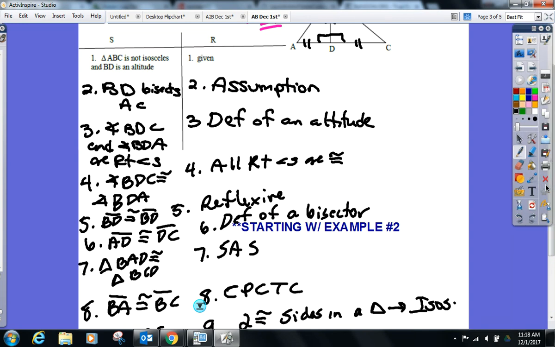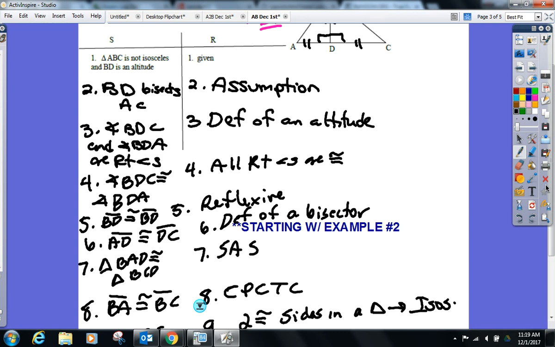What led us to that triangle being isosceles? Our assumption, right? We assumed it was true, and what did it lead to? A contradiction, that it was isosceles. So what can you say about my assumption? It's got to be false. It's wrong, isn't it? Because it led to a contradiction.